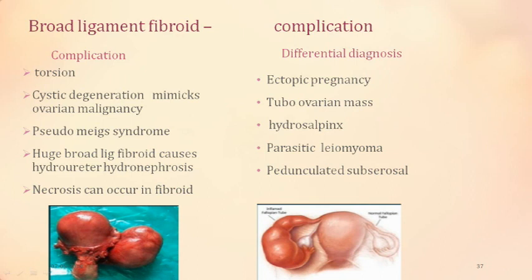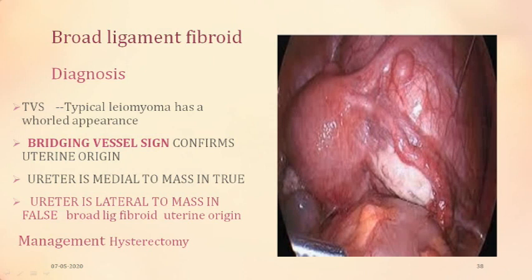What are the complications? This can twist itself and cause torsion. It can of course undergo cystic degeneration, and therefore it would mimic malignancy. Then pseudo-Meigs syndrome is a differential complication of this fibroid. The huge broad ligament fibroid can press on the ureter, and therefore it can cause hydroureter and hydronephrosis with back pressure, and there can be necrosis inside this fibroid. So this is a broad ligamentary fibroid.